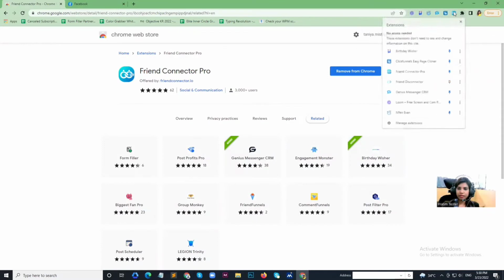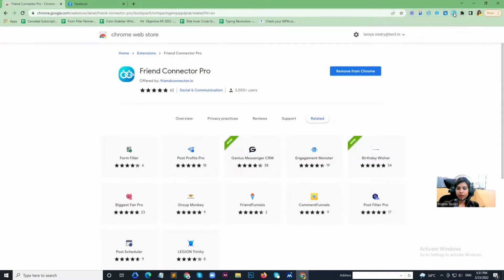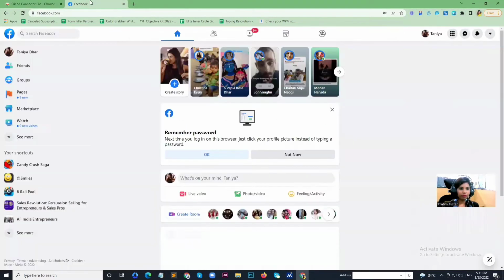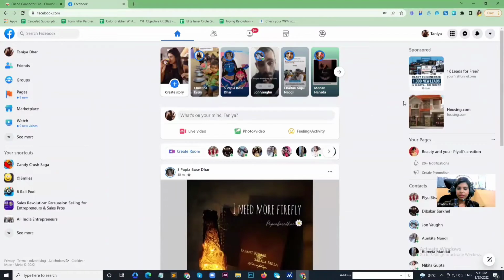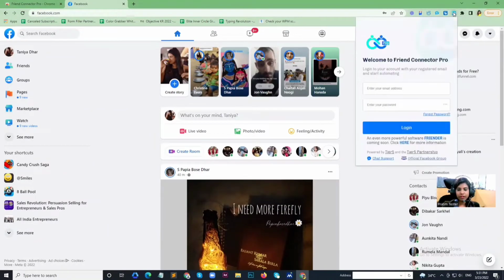This is the Friend Connector icon. Clicking on this, you can see the Friend Connector login page. To see the login page, you have to be in your Facebook profile. So here is my Facebook newsfeed where I'll run the software Friend Connector. Here is the Friend Connector login page, where I will log in using my user ID and password.